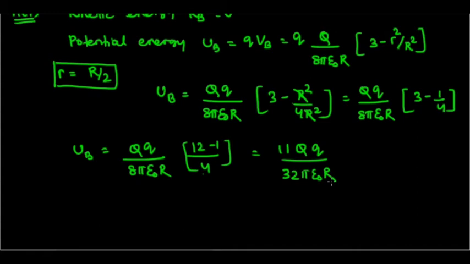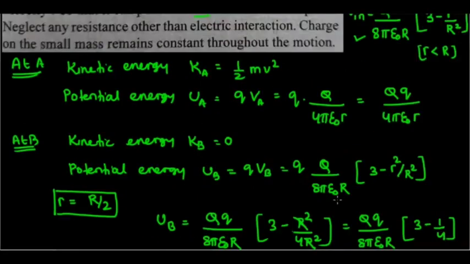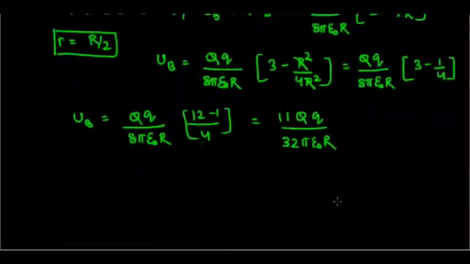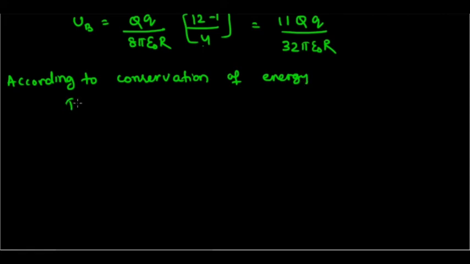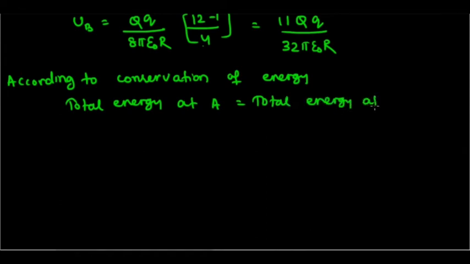So this is the value of the potential energy at the point B. And according to the conservation of energy, the total energy at A is equal to the total energy at B. That implies KA plus UA.